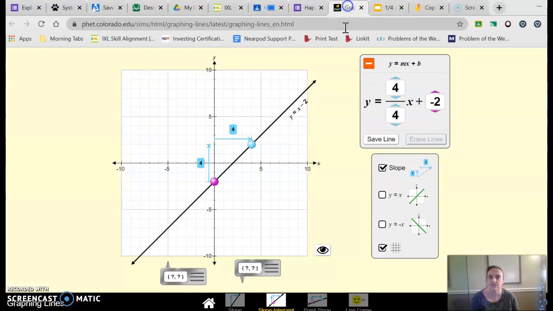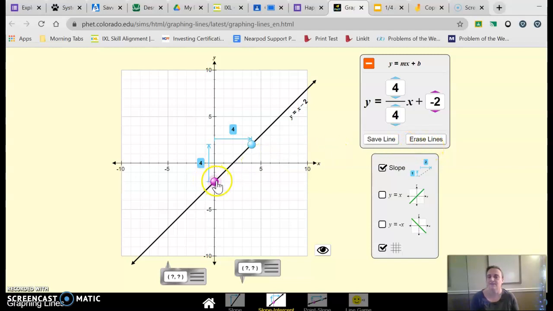Now the instructions say save that line and create a new one. This is the new thing that we have to learn how to do. To save this line, I click this button that says Save Line. And the trick is when you click it, not much happens, right? So I saved that line, and the only change you'll notice right away is that the Erase Lines button is now active.